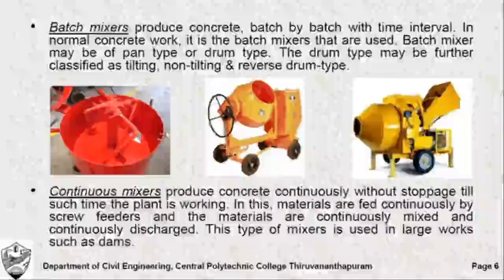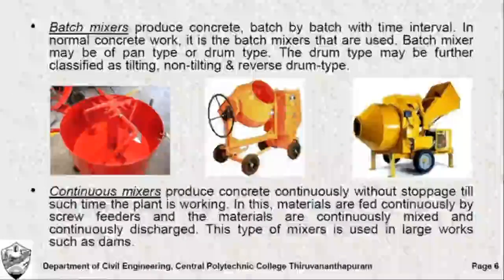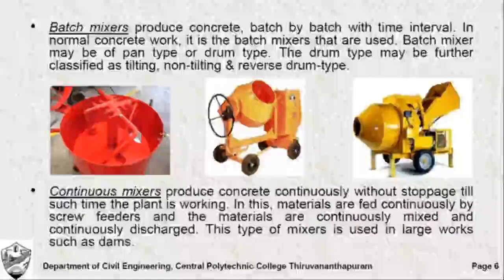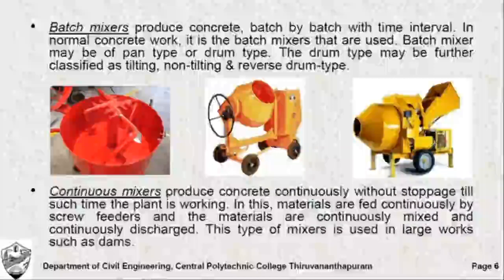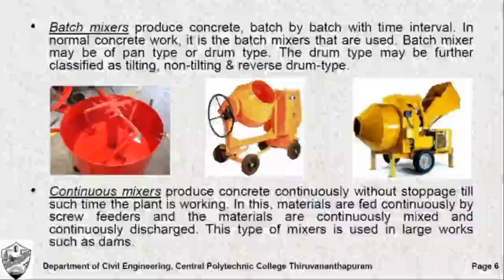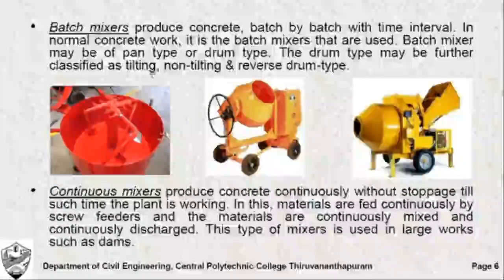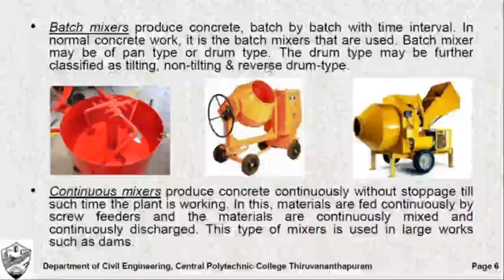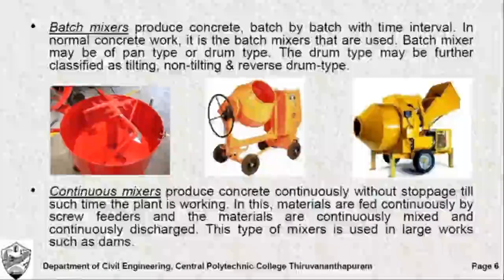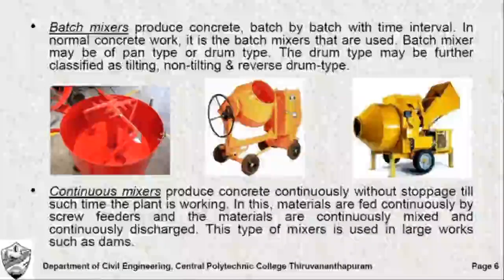These two are drum type mixers. They can be employed in sites. They are mobile in nature. They can be arranged in any construction site as per requirement. They have different types: tilting type, non-tilting type and reverse drum type. This one is a tilting type, where you can see the drum can be tilted to discharge the concrete.